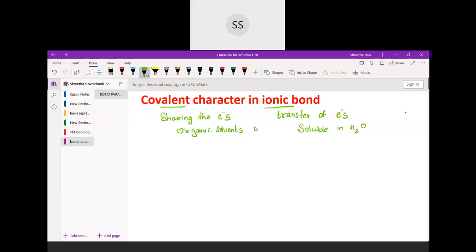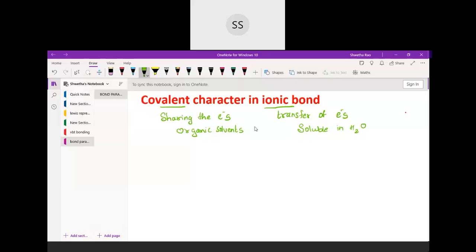And these covalent compounds, if you check the melting point and the boiling point, will have very low melting and boiling points. Whereas ionic compounds have quite high melting and boiling points. For example, if you take NaCl and heat it, it won't melt that easily. It requires a very high temperature to start melting. Whereas organic compounds, for example sugar, will get melted very easily. So they have very low melting and boiling points.